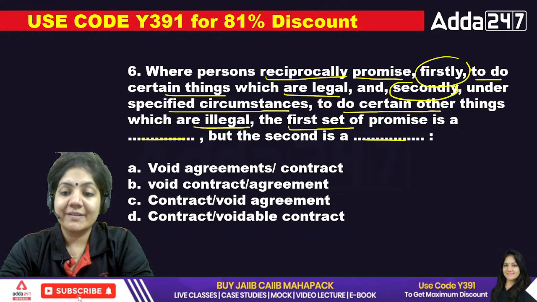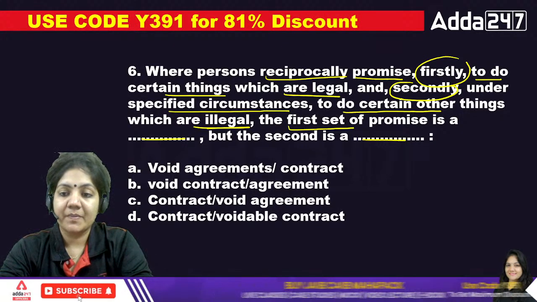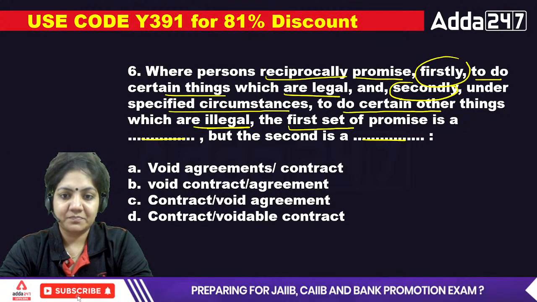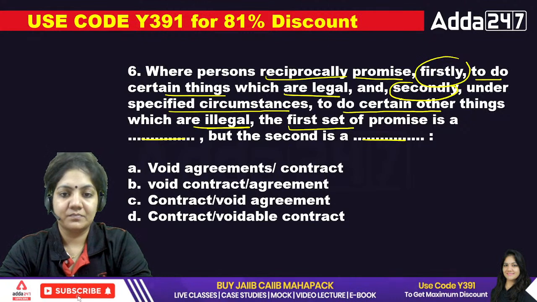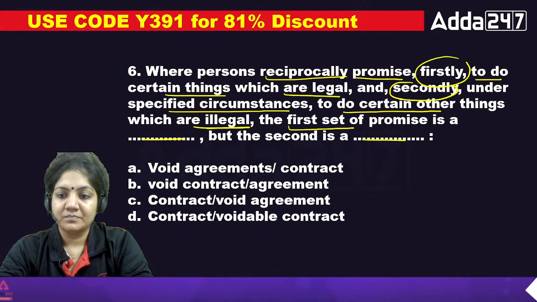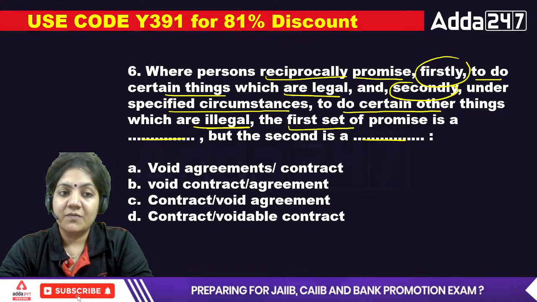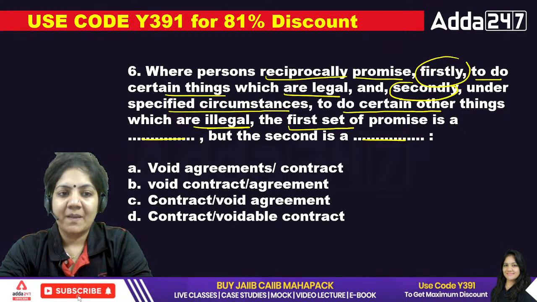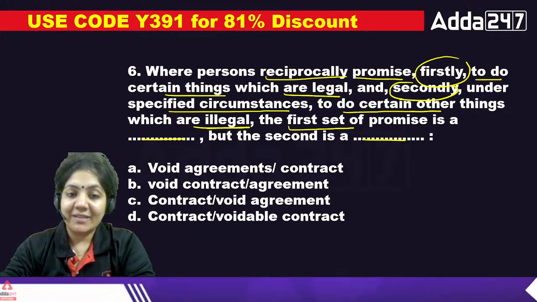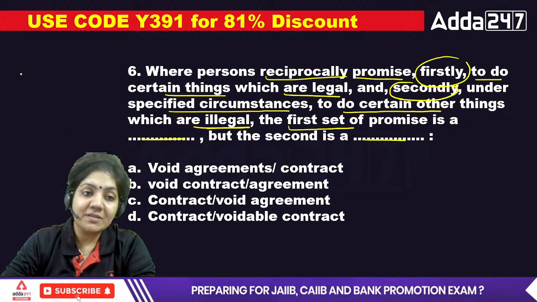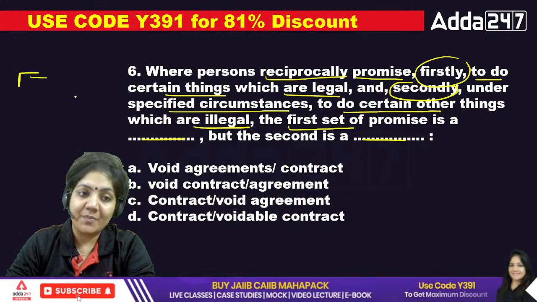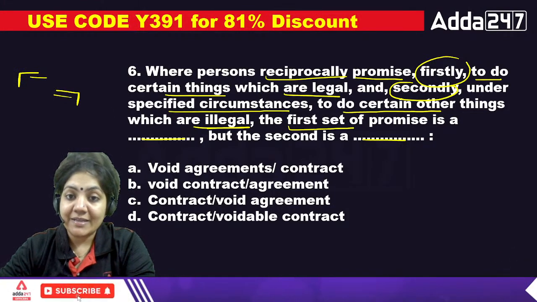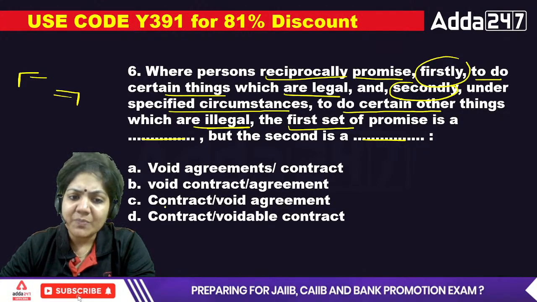The first one is legal. Tell me. The first one is legal, the second one is illegal. If reciprocal means one person has given the promise, another person has given promise, in that case, if the first one is legal, then that is basically the contract.